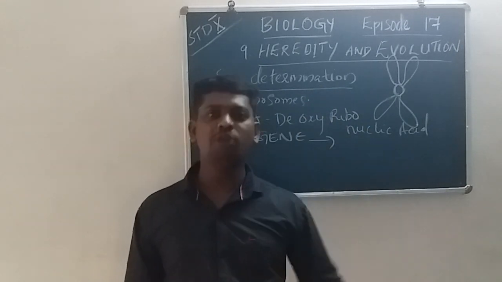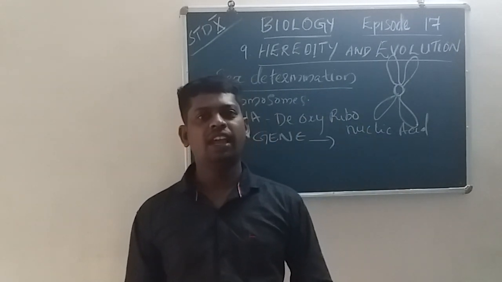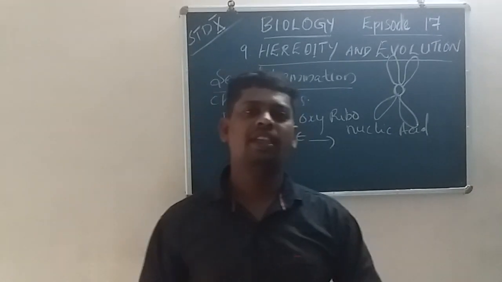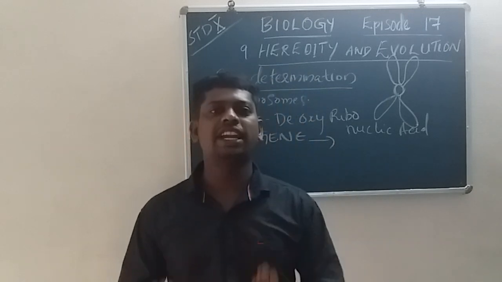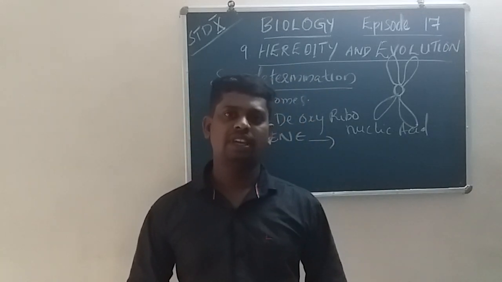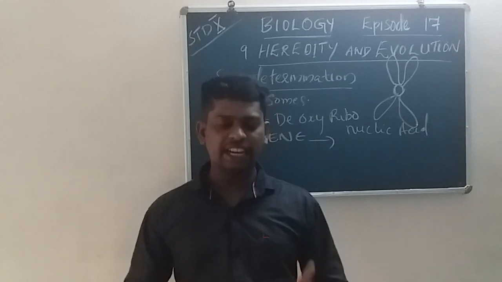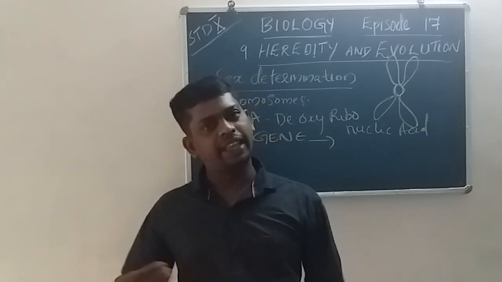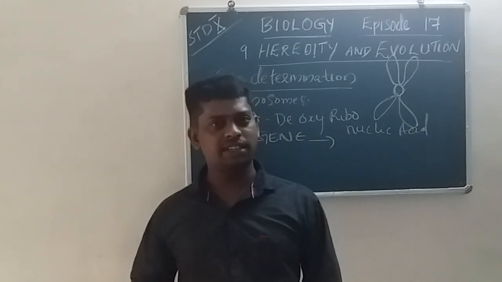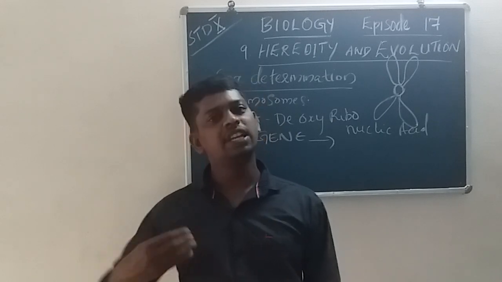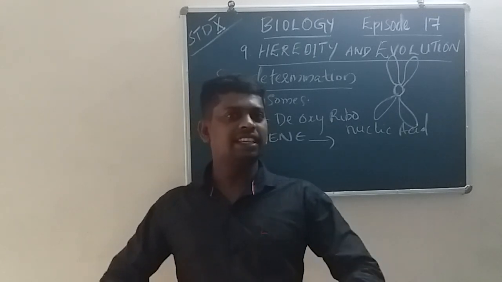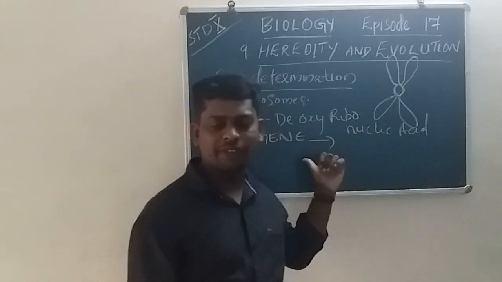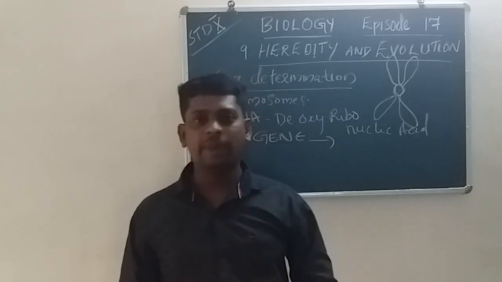The mother also has chromosomes, DNA and genes. The two types of cells rejoin and the next generation is developed. That generation will have this particle, the gene. So the transfer of characters is due to the presence of genes. That is heredity, and the gene is otherwise known as the hereditary material.